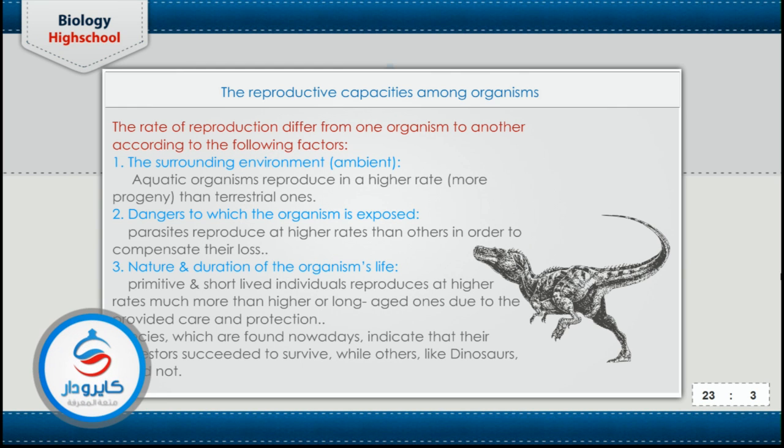If the rate of reproduction becomes greater than the rate of death, that means the individuals will survive in great number. But if the rate of death becomes greater than the rate of reproduction, that means the living organism will decrease the number of this species until extinction takes place. So that's the capacity of reproduction. If I ask you, what are the factors that affect the rate of reproduction? That's called the capacity of reproduction: the environment and the dangers to which the living organism is exposed, and also the duration of the life of the living organism.